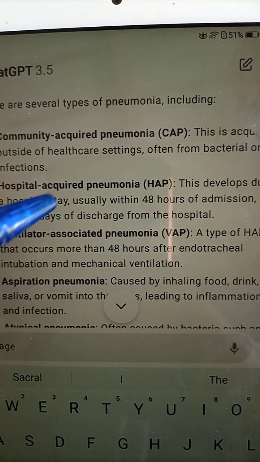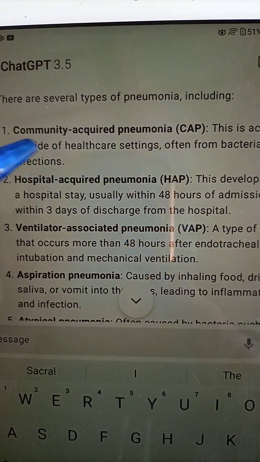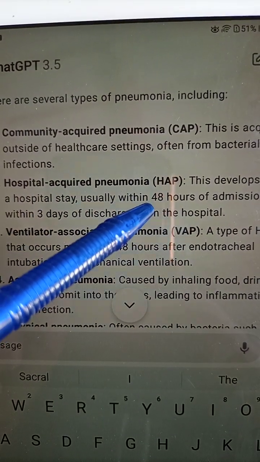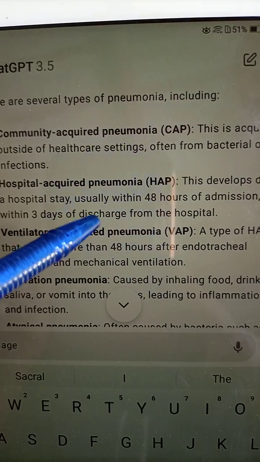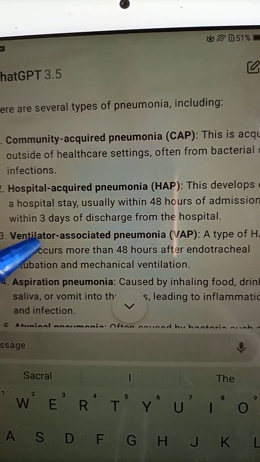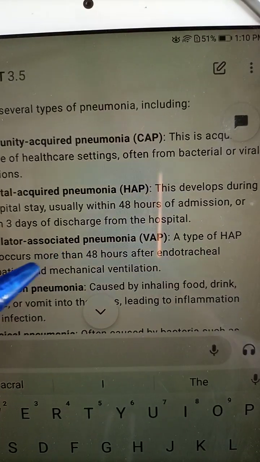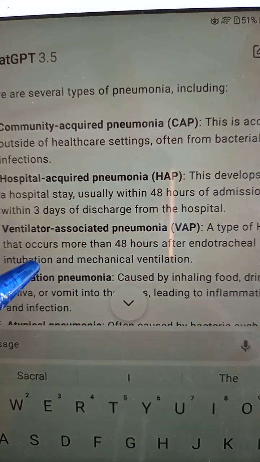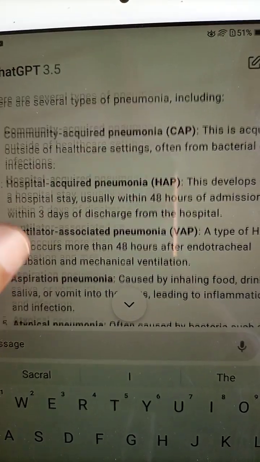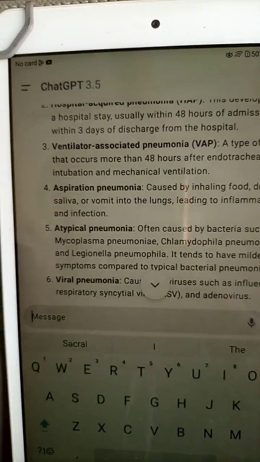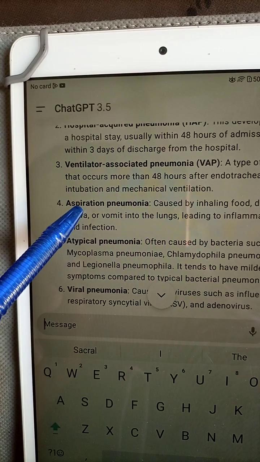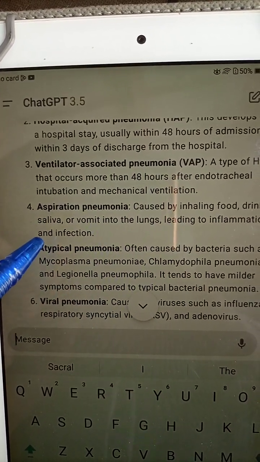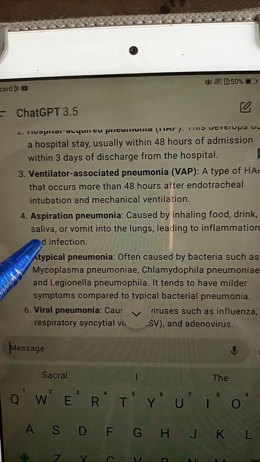Community acquired pneumonia occurs outside of the healthcare setting, while hospital acquired pneumonia occurs when a patient is hospitalized for 48 hours. It can happen in the hospital. And ventilator associated pneumonia is a type of pneumonia that occurs more than 48 hours after endotracheal intubation or mechanical ventilation. So it happens with a ventilator, that's why it is called ventilator associated pneumonia. Aspiration pneumonia occurs when there is inhalation of any food particle or vomiting into the lung, then aspiration pneumonia happens.